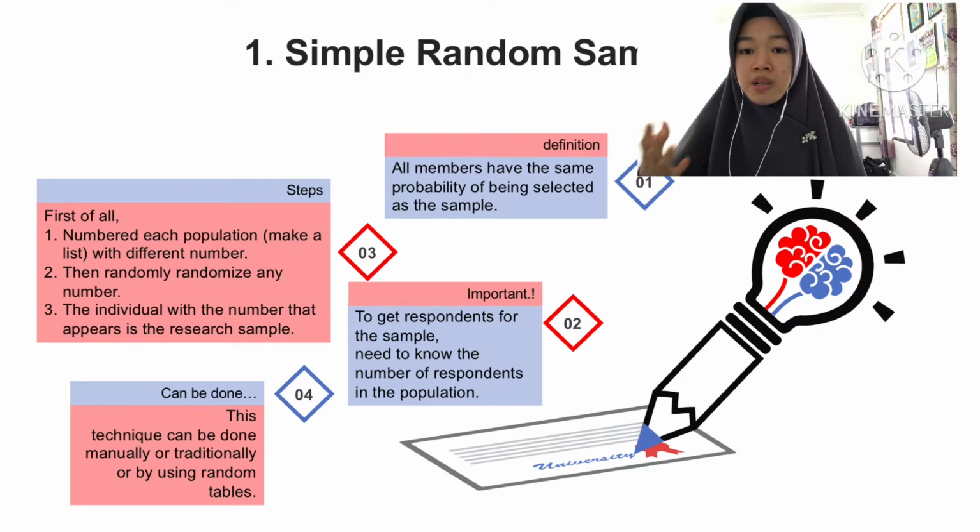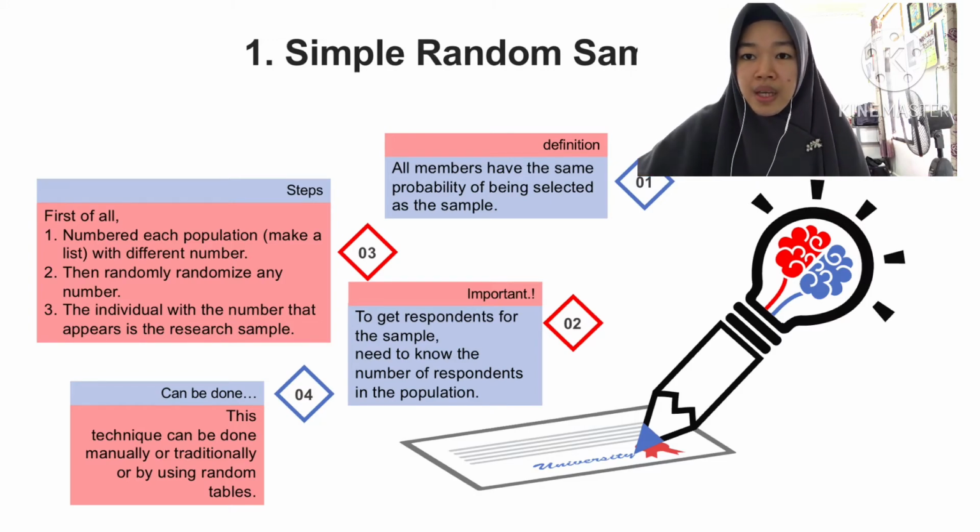The third is about the steps. The first step is to number each member of the population by making a list with different numbers. The second is to randomly pick any number, and the individual with the number that appears is the research sample. And this sampling can be done by two techniques. The first is manually or traditionally, and the other is by using random tables.